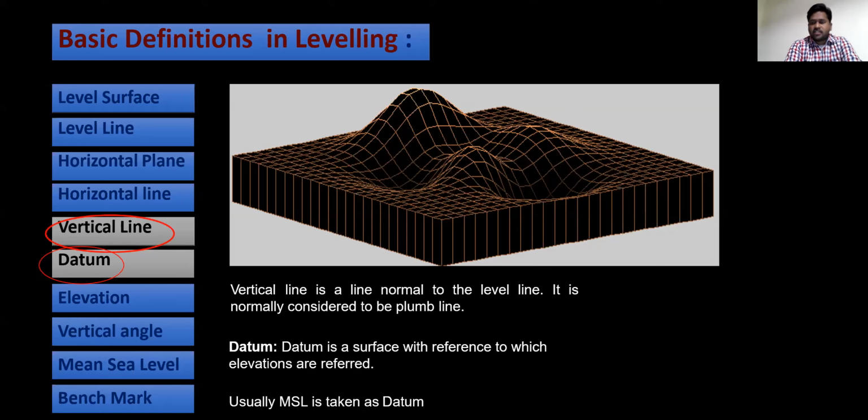Elevation is the height of a point above the earth surface. What is vertical angle? The angle made with reference to any meridian is known as the angle. Mean sea level, I already explained.